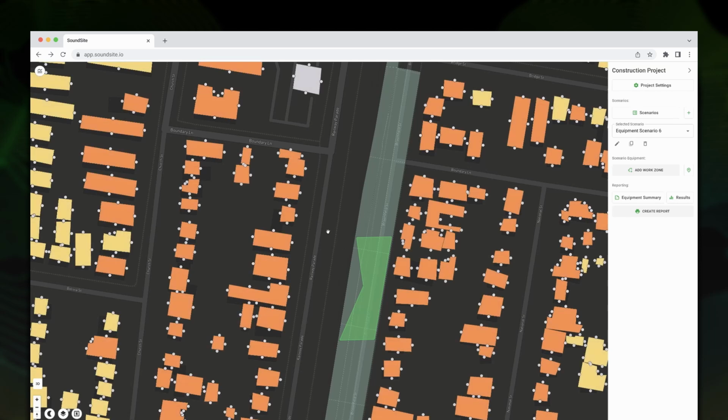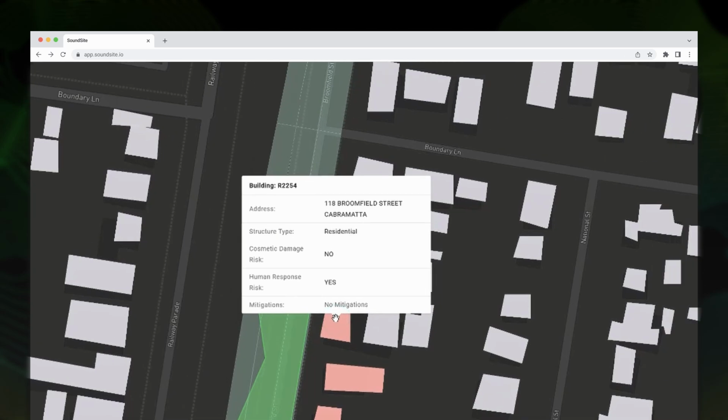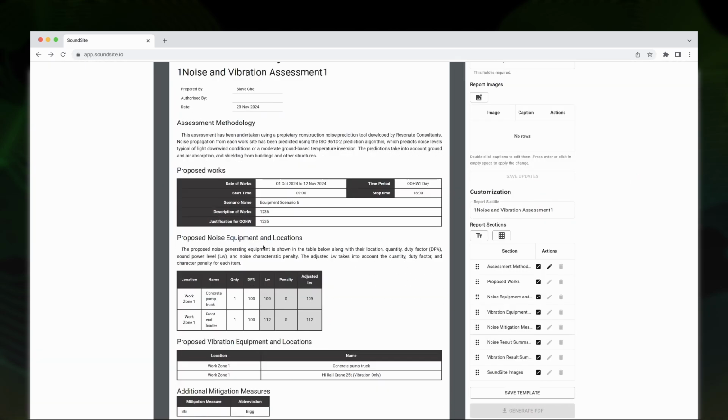We can switch to vibration preview to see the impact from vibration effects. All this data is now available for reporting.